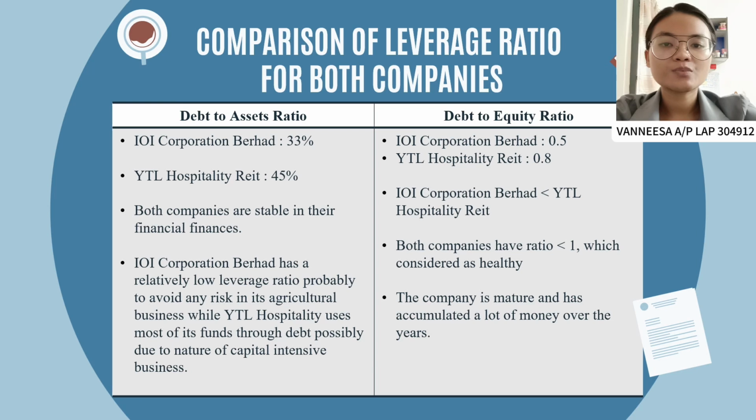IOI Corporation Berhad has a relatively low leverage ratio, probably to avoid any risk in its agricultural business, while YTL Hospitality used most of its funds through debt, possibly due to the nature of its capital-intensive business.